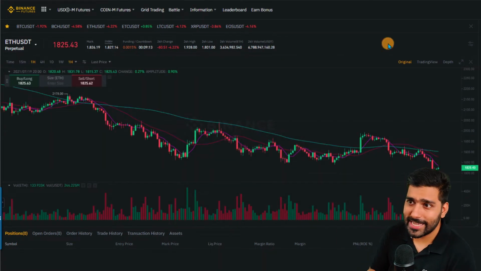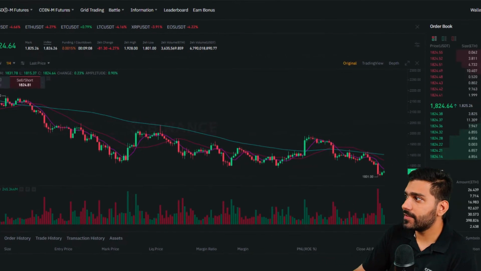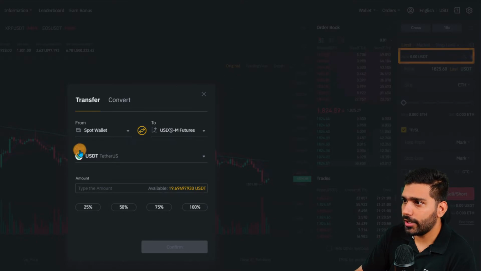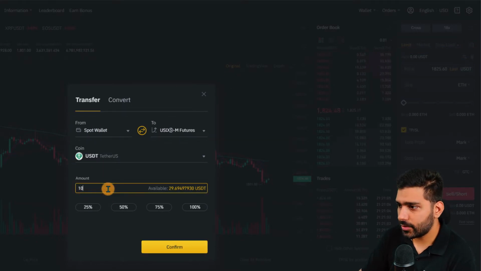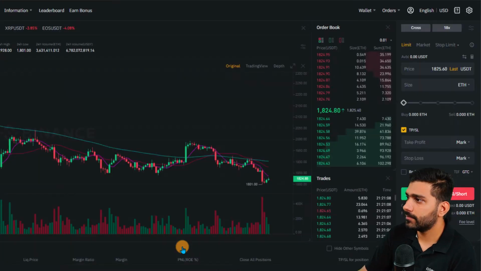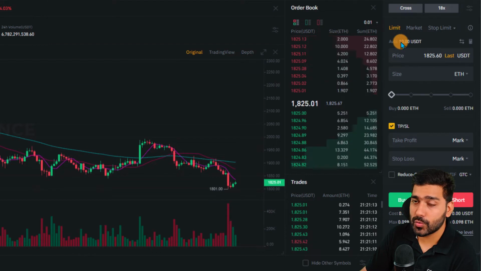In order to make a transaction, I need some money in my futures wallet. So let's transfer some money from the spot wallet to the futures wallet. Let's transfer 10 USDT. As you can see, I have 10 USDT in my futures wallet.